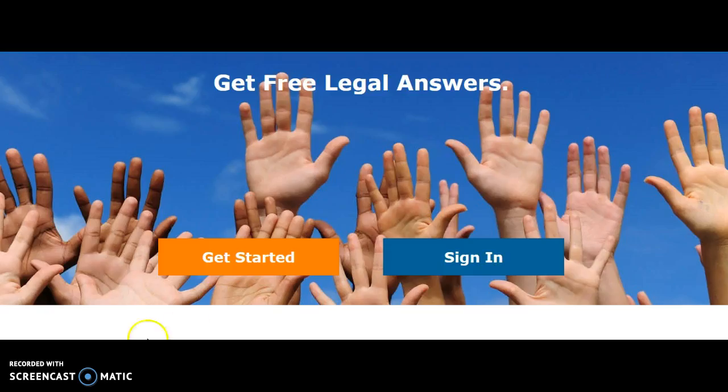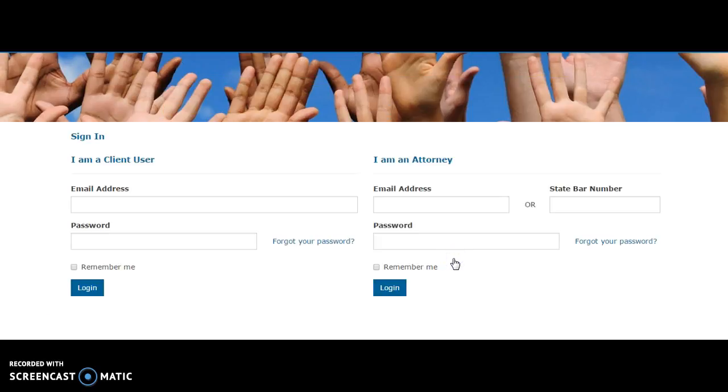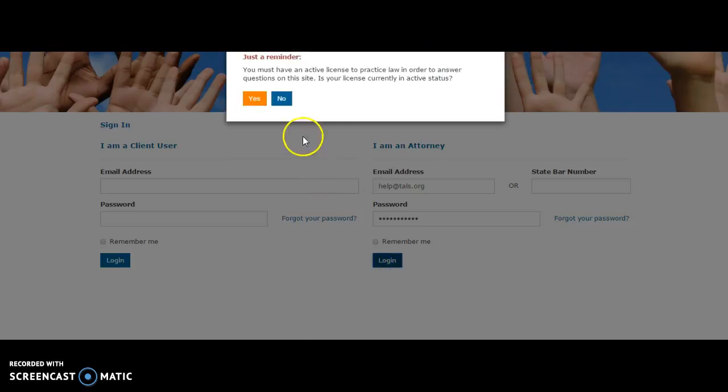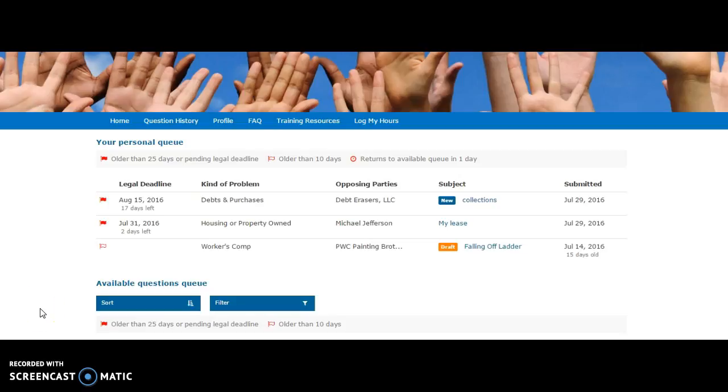Click the Sign In button and you'll be redirected to a page where you can enter your login information. On this page, under I am an attorney, enter the information that you set up when you registered your account. When you enter that information, hit Login, and you'll see a prompt asking you to confirm that you're authorized to give pro bono advice in your state. When you click Yes, you'll be taken into your account and you'll see your home page.